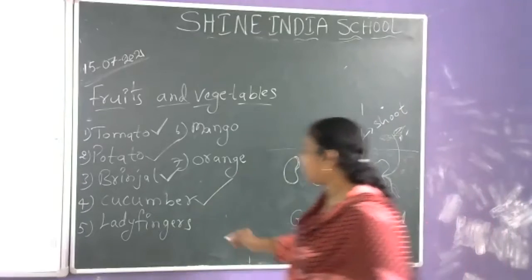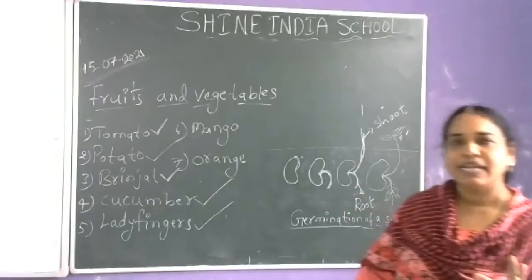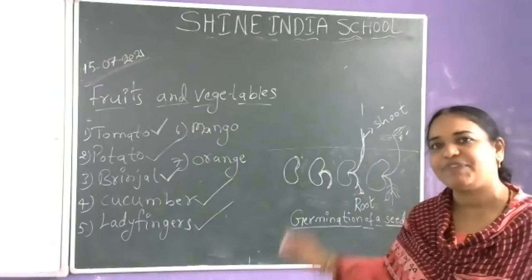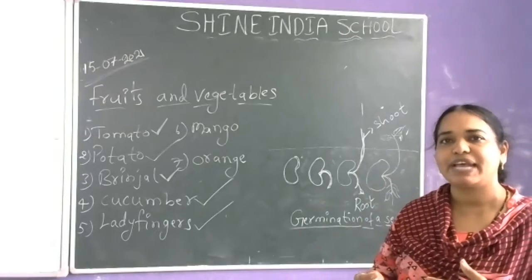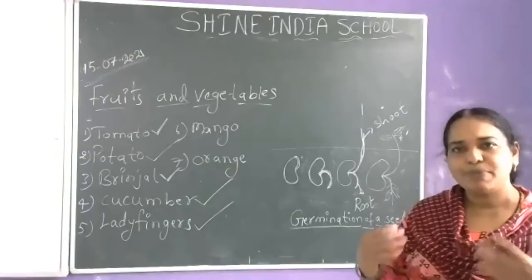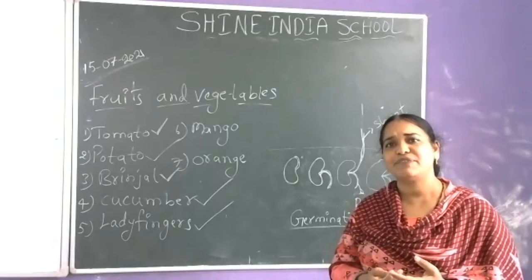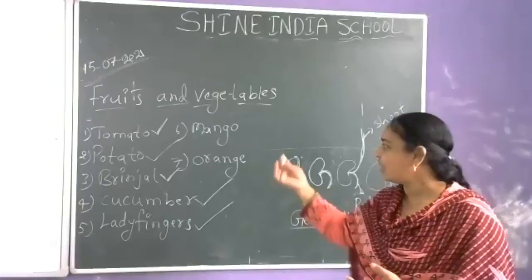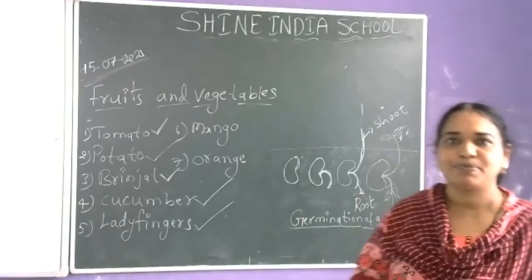And when it comes to the ladyfinger, if we cut it, we observe a number of seeds. So ladyfinger is also a fruit, but we are using it as a vegetable. You may come across a doubt. What is the difference between these fruits and vegetables? Why are we calling some fruits and some vegetables?